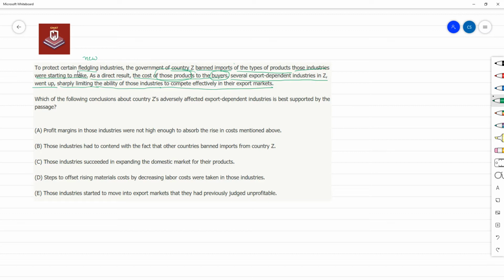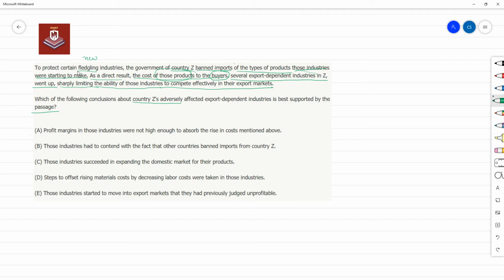Which of the following conclusions about country Z's adversely affected export dependent industries, which means these industries, which of the following conclusions about these export dependent industries is best supported by the passage? What we know is that the cost of input has gone up, and that has sharply limited their ability to compete effectively in their export markets.